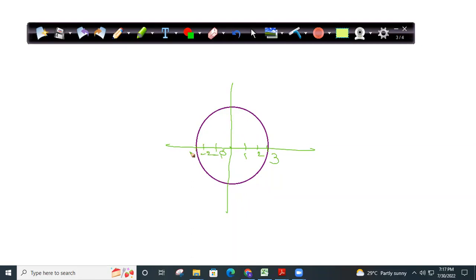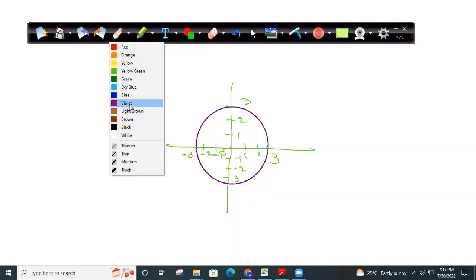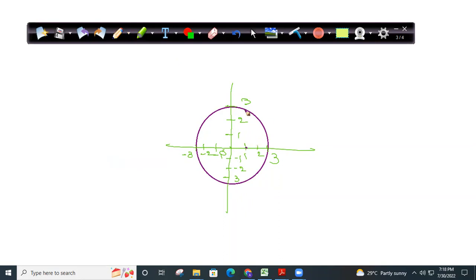This is the same thing. I'm not doing any changes. I'm just drawing it neatly. Suppose when x is equal to 1, what are the y values?